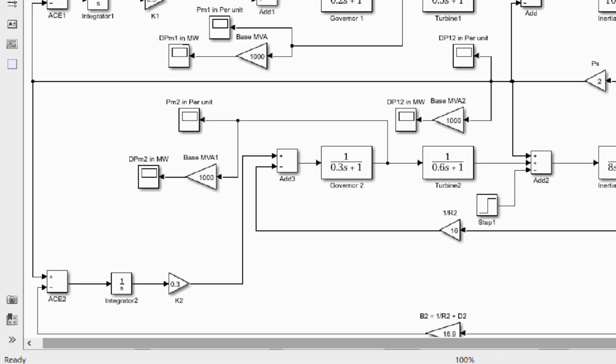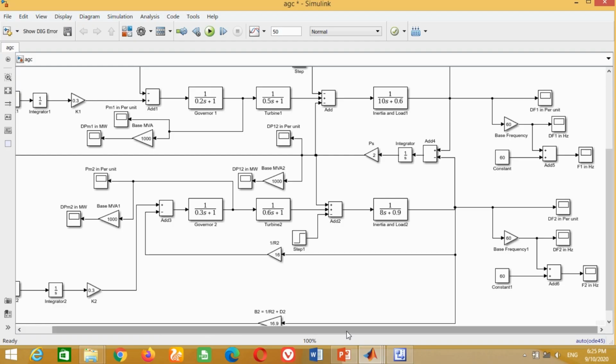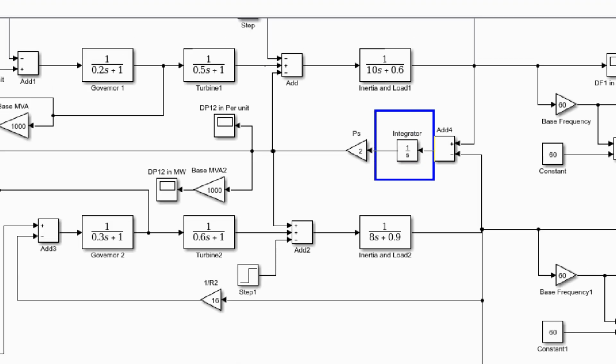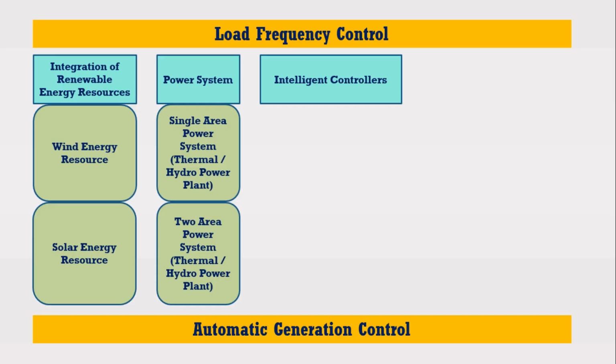You may also use latest controller at this point as well as at this point. Now among latest controllers we have again many choices. You can add fuzzy logic controller. Then the topic will become load frequency control or automatic generation control of two area power system or hybrid power system using fuzzy logic controller.